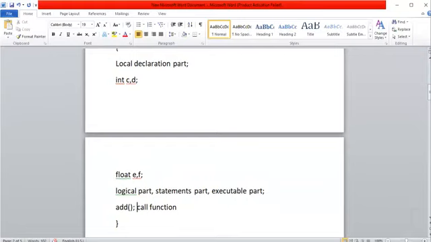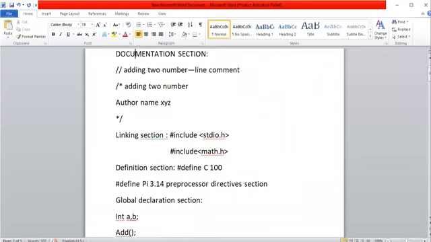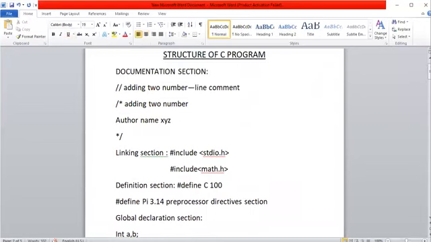If you want to implement your own function, then you must declare the function outside of the main program. You must call the same function with the same name in the main program, and you must provide the definition outside of the main program. So up to this is related to the main program. Go through once again. This is the documentation section. Here we provide entire information related to the program or author information as a line comment or block comment. If you want to provide only line comments, then you must start each and every line with two forward slashes. Otherwise, we can include all the lines within forward slash followed by star, and star followed by forward slash.